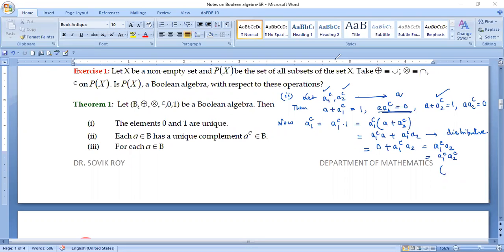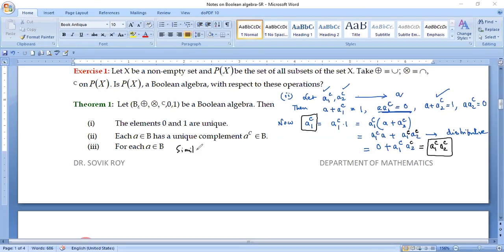I have missed some point, that's why I was missing this. So A1 complement into A2 complement, sorry, this should be A1 complement into A2 complement. Now it is all right. So this line is extra. It is not required. So we get A1 complement into A2 complement, because 0 is the identity element. So we are actually getting A1 complement, which is written as A1 complement into A2 complement.